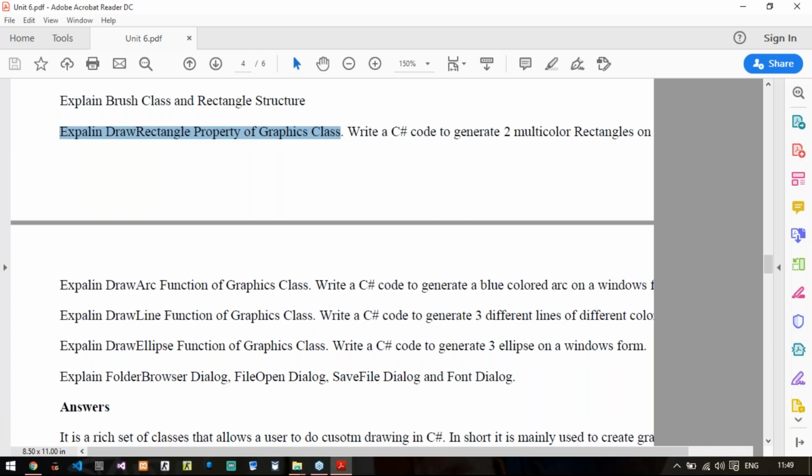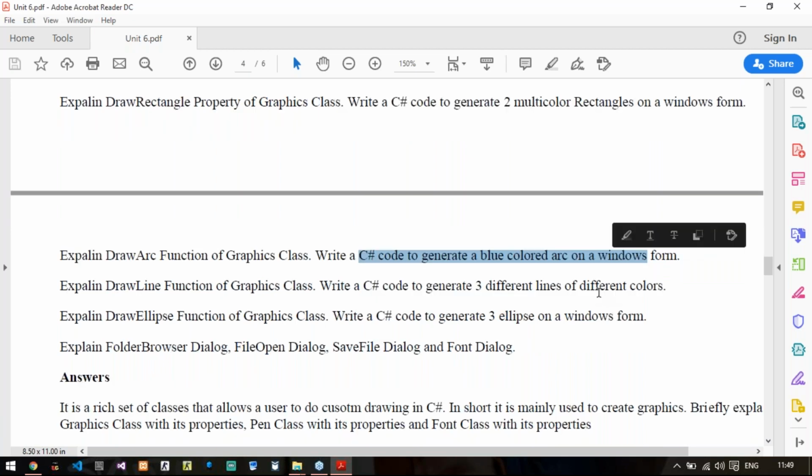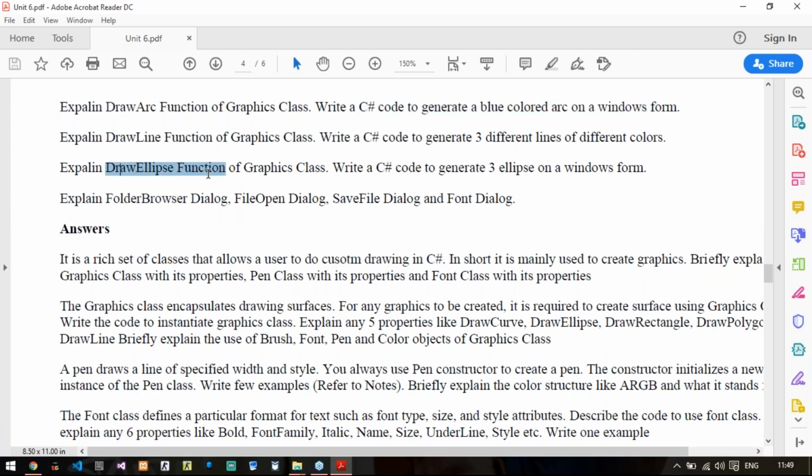Then the draw arc function in graphics class, create 1 blue colored arc. Then the draw line function, create 3 different lines. The draw ellipse function, create 3 different ellipses. So that is what your questions contain. It is just theory, nothing else, and the simple codes that you need to write as an answer.